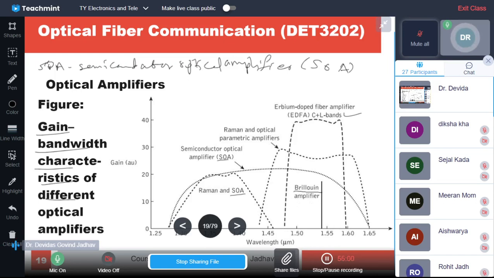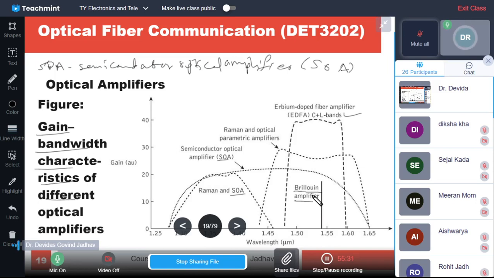The Brillouin amplifier has a very narrow bandwidth, but sufficiently large gain is also there. The bandwidth is a few hundred megahertz. In nanometers it is very small, a fraction of a nanometer, 1 nanometer or like that. So that's why Brillouin amplifiers are used.